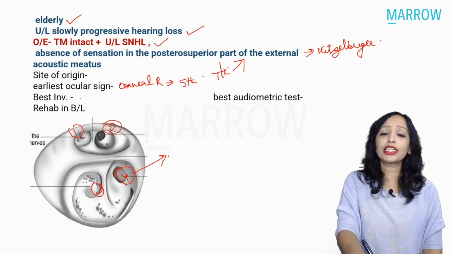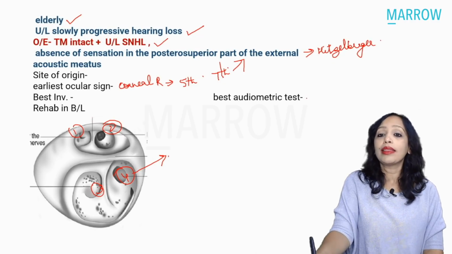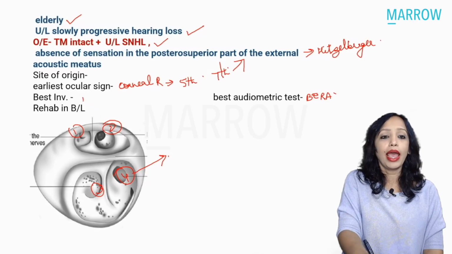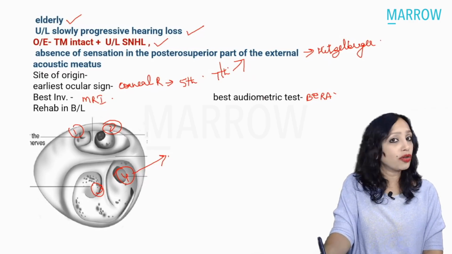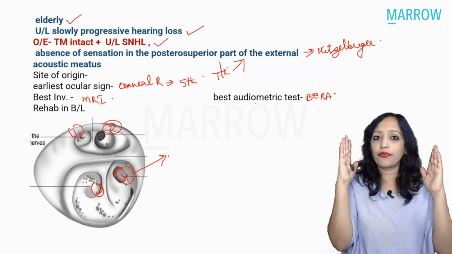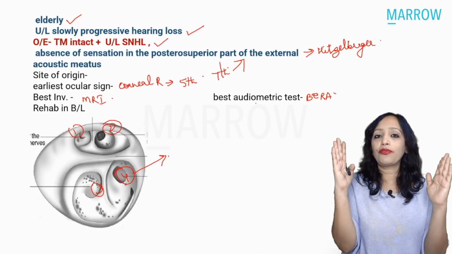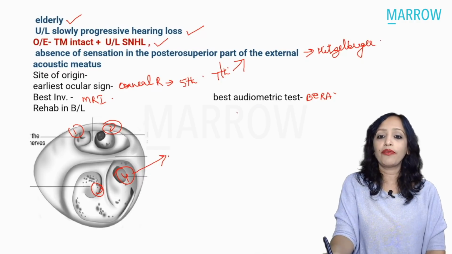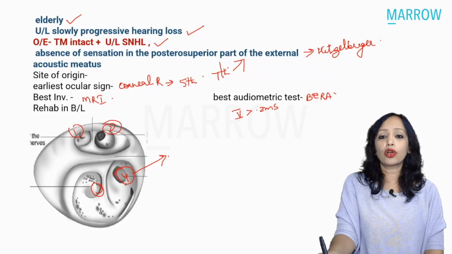If we talk about the best audiometric test, that will be BERA, whereas the best investigation will be MRI. And on BERA, can you tell me what is the finding which is diagnostic of acoustic neuroma? Yes, you compare the latency of wave 5 of both the ears. So if there is an interaural latency difference of wave 5 of more than 0.2 milliseconds, that is suggestive of acoustic neuroma.